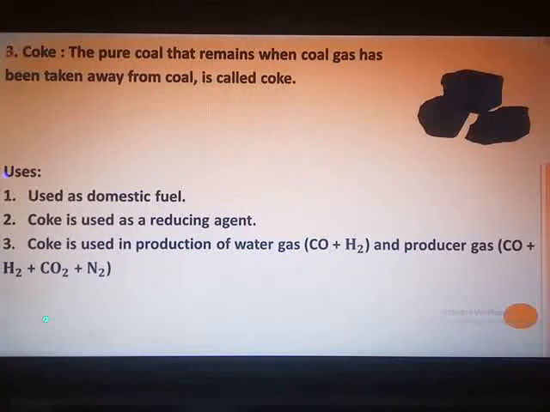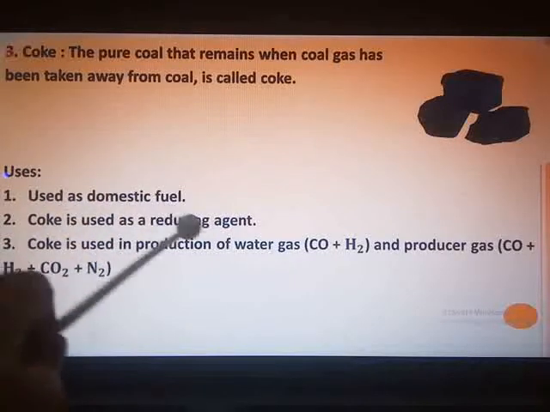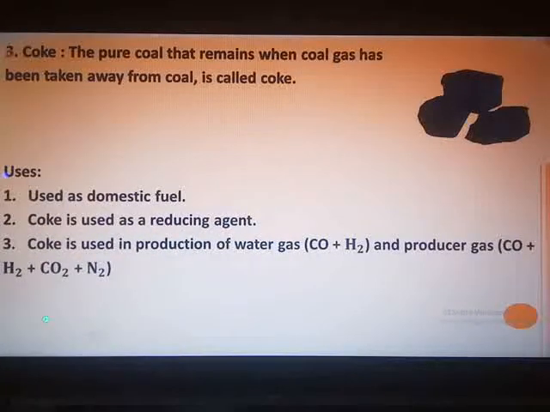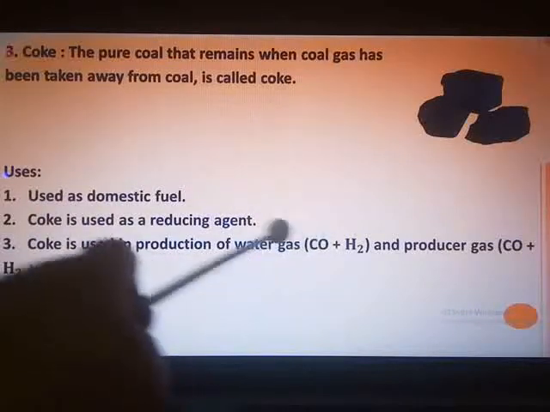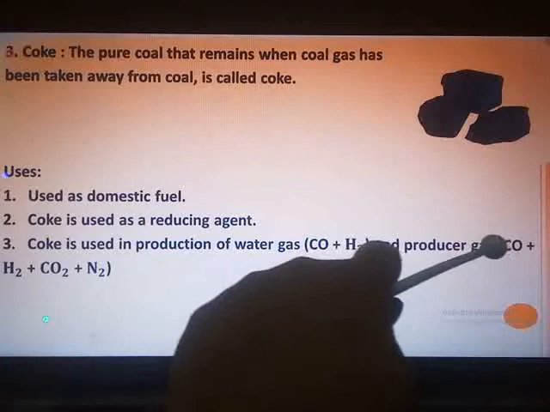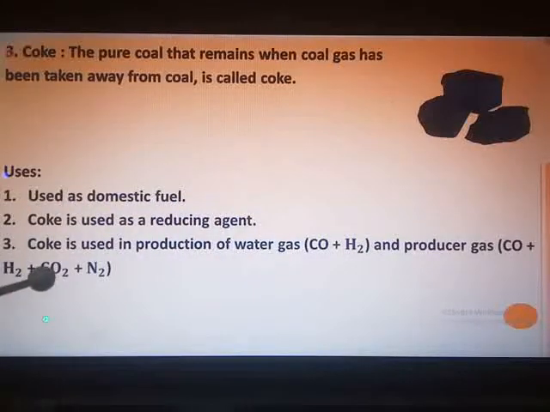That pure coal is called coke, and its uses are, again, it is a part of carbon, a part of coal, so it is used as a domestic fuel, reducing agent, and also in the production of water gas and producer gas. The composition: water gas is carbon monoxide plus hydrogen, producer gas is carbon monoxide plus hydrogen plus carbon dioxide plus nitrogen. Compositions you have to remember, as it can be asked in the exam.